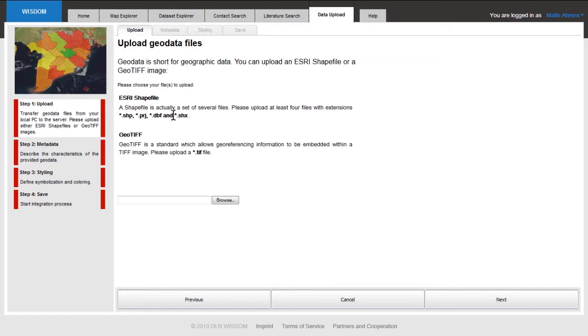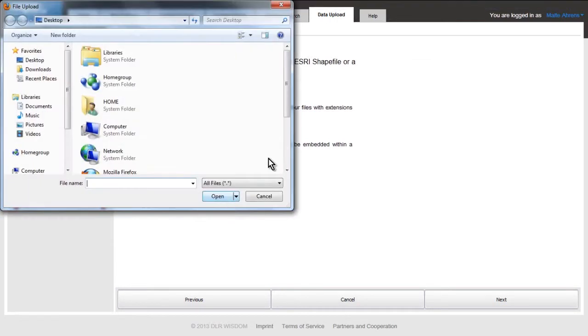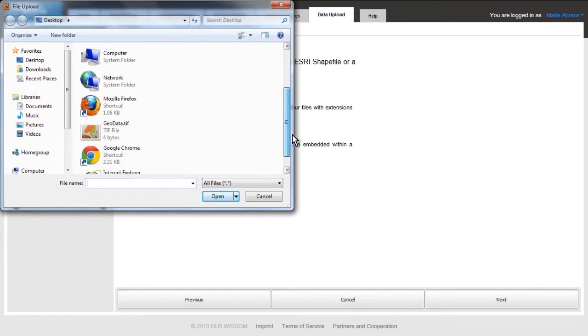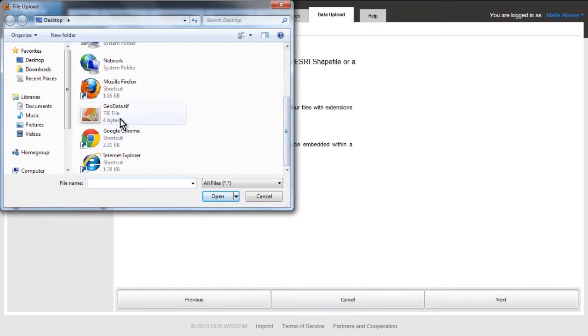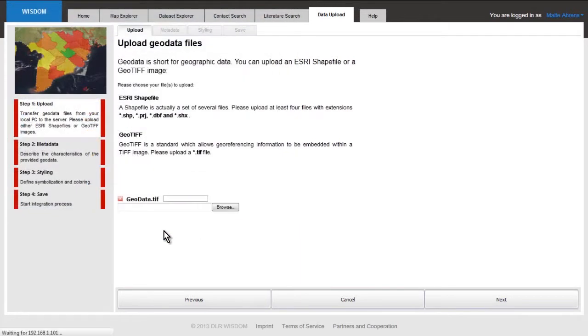So you click at the first step to get started, and what will happen is you're asked to upload a geodata file. So for any file that you have on your hard drive, you can say, yes, I have a shape file, a GIS-ready shape file, or I have another kind of GeoTIFF raster-based file which I would like to upload. So you browse on your hard drive and choose a data set that you would have prepared. For example, here we have a little dummy data set, Geodata TIFF. We choose it, we put it here, the data is uploaded, it's done.